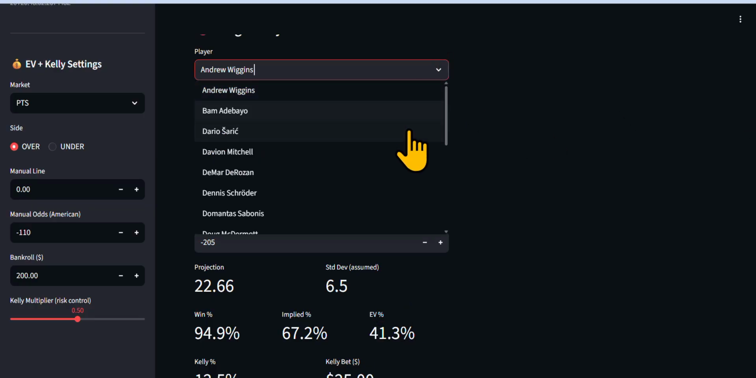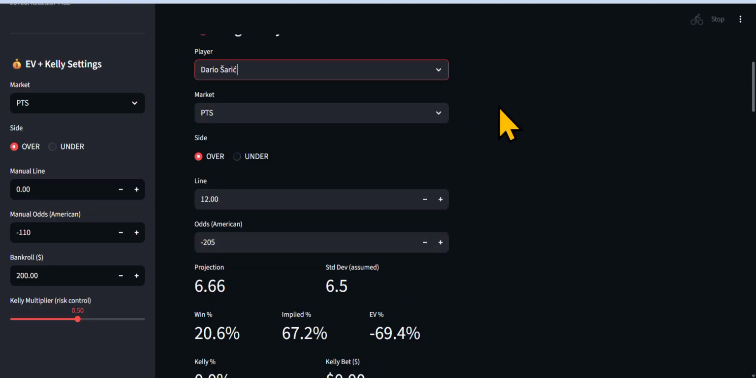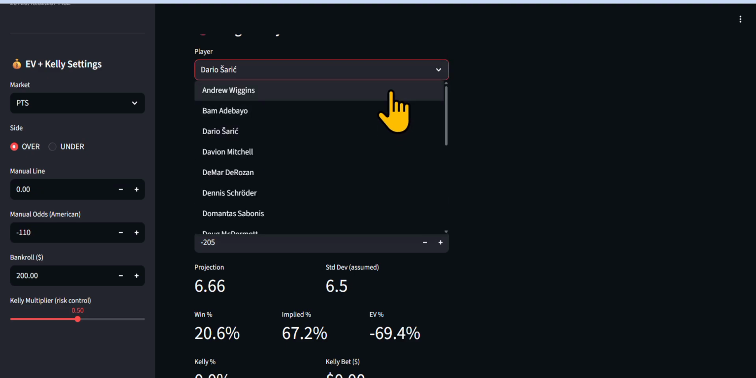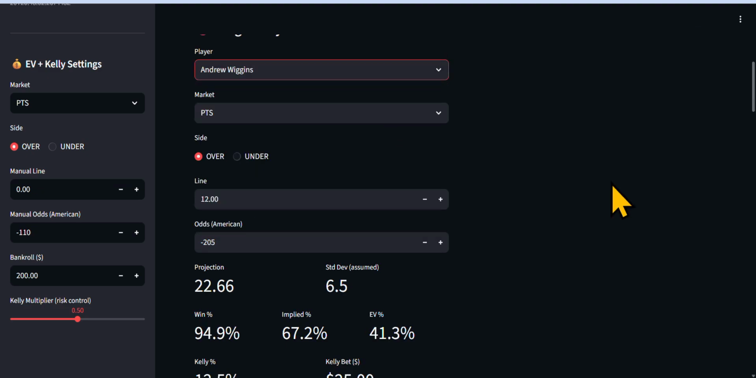And it also changes based on the player. So if you select that player, it's not an EV play. If you select this player, all of a sudden, it's an EV play. So the projections also are computed in everything that we do. Every little thing we do.